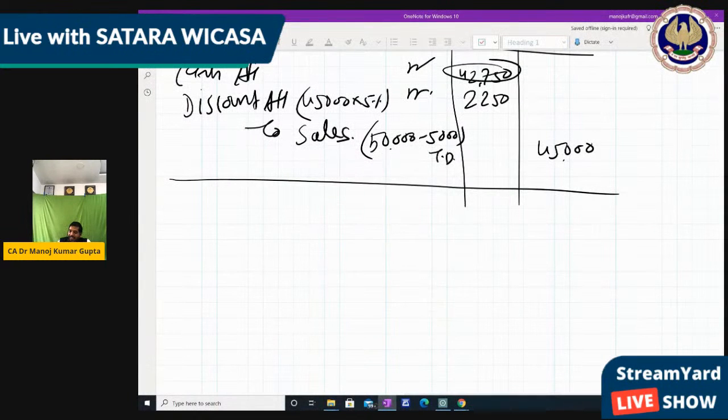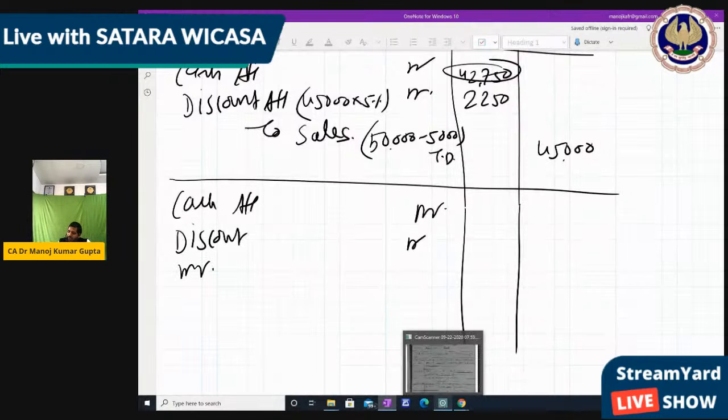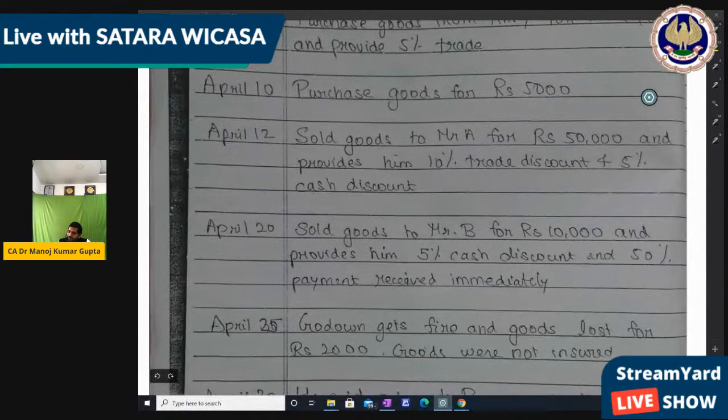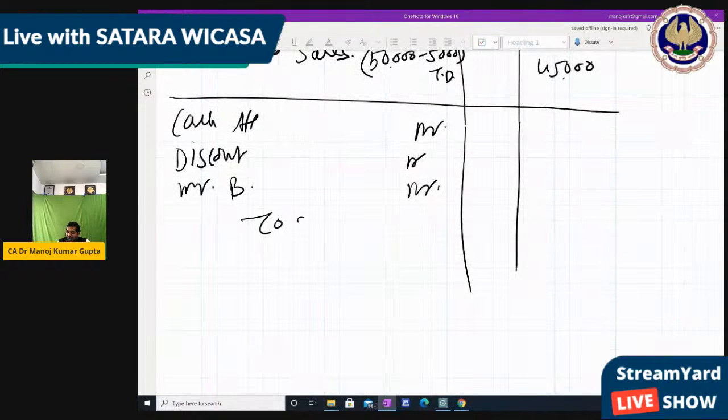You debit cash, and there is discount also, so you have to debit discount. But party name also, that is Mr. B. Mr. B debit to sales. Means we sell to Mr. B on credit, 50% cash.